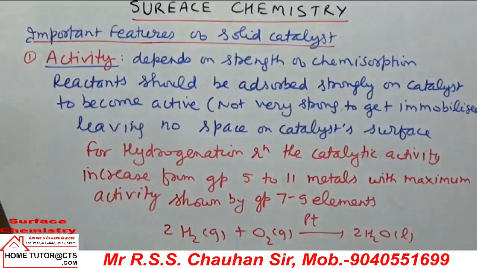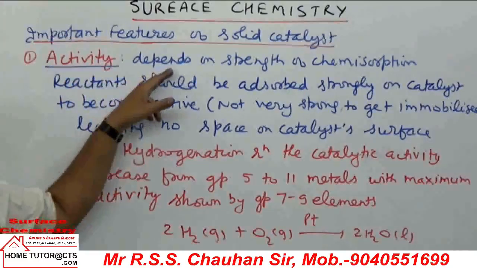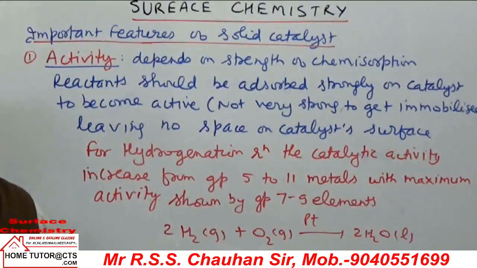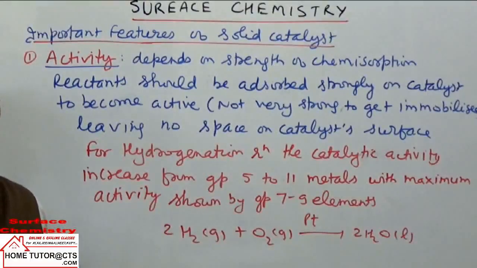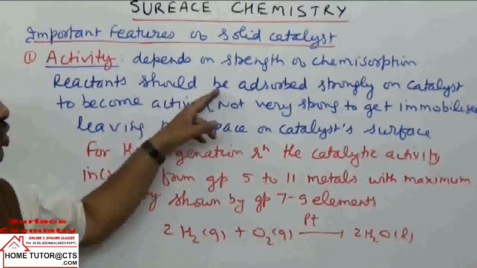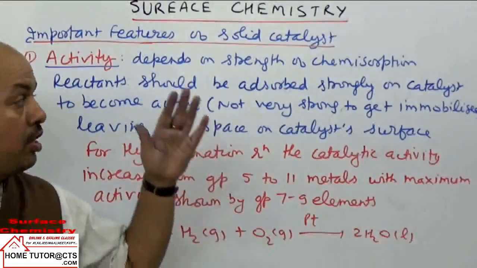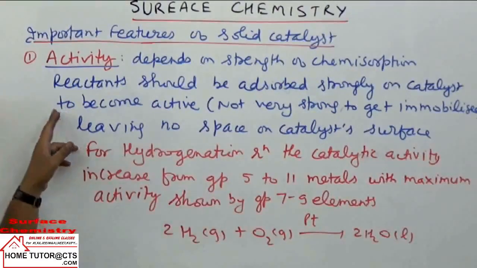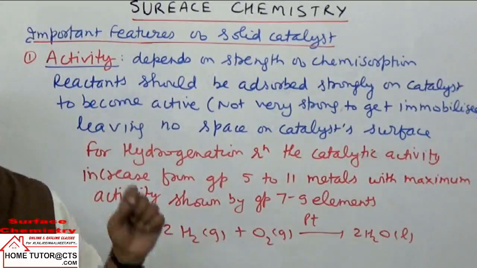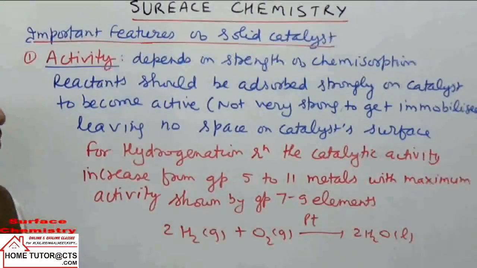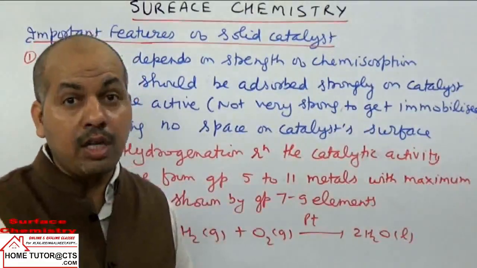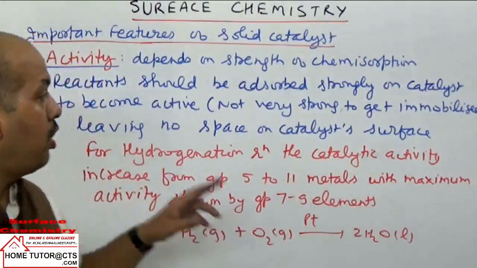You can note down this point completely, write it down: it depends on the strength of bonds in chemisorption. Now actually what happens when a strong bond forms, it can make the reactant reactive enough for chemical reaction. Reactant should be adsorbed reasonably strongly on the catalyst surface to become active, but remember they should not be adsorbed very strongly, because then they get immobilized, they will not leave the surface and they occupy the surface of the catalyst.